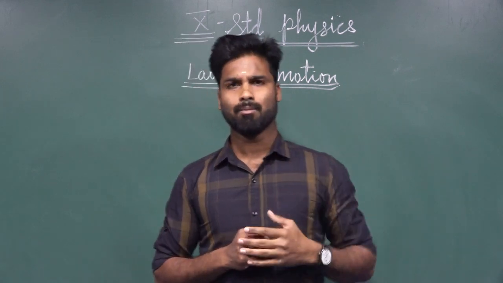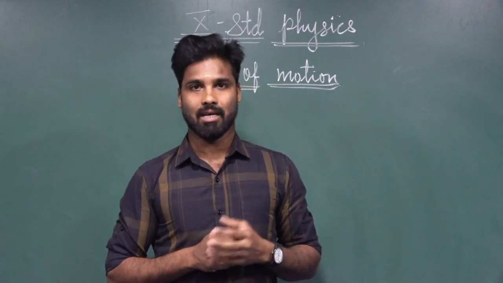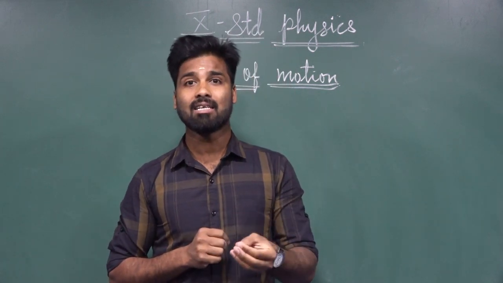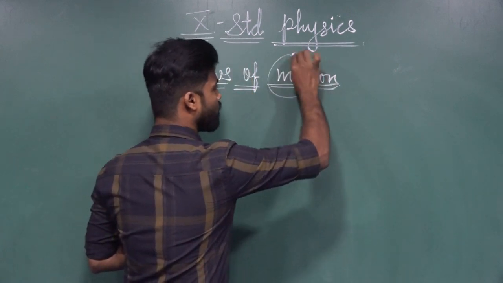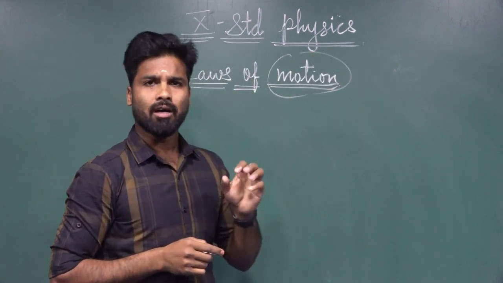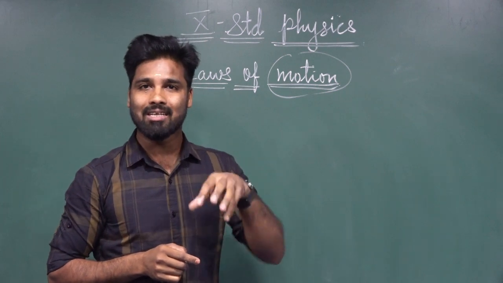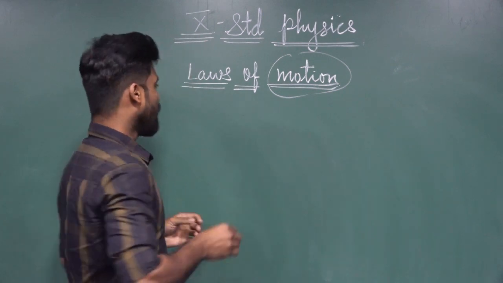Okay. So next, we discussed in our lower classes different types of motion. So in this lesson we will fully talk about motion. So what are the motions we have discussed in your lower classes?